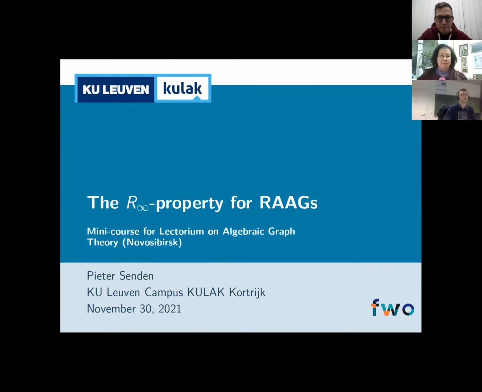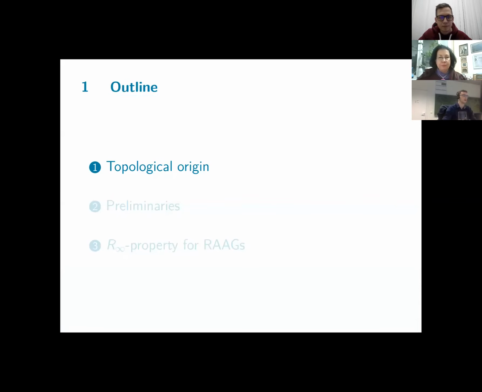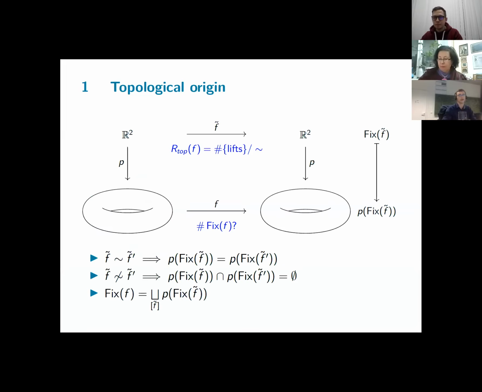So last time, two weeks ago, I discussed a dictionary between graphs and groups to see how certain graph properties translate into group properties and vice versa. And the goal of today is to discuss this R-infinity property and see how we can use this dictionary in order to prove it for certain cases. But first, I will give some topological motivation for this notion of R-infinity property before I truly introduce it.